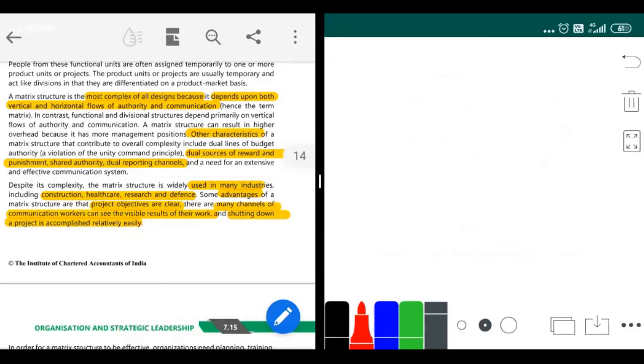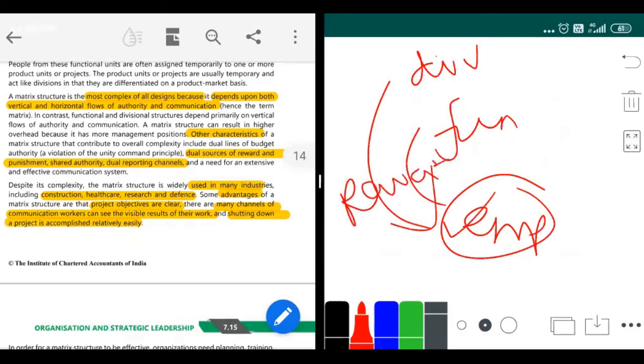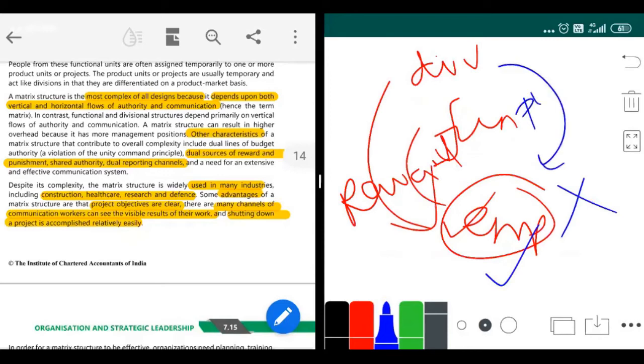So you have this crisscross going on here, and that's why it is the most complex. The other characteristics are that if this employee is doing really good work, he'll get rewards from both the functional manager and the divisional manager. And if he is doing bad work, he'll get punishments from both. So everything is dual here. Rewards are dual, punishments are dual, and they have shared authority. Both of them have authority upon him, and there are dual reporting channels. You have to report to both the functional and the divisional persons.